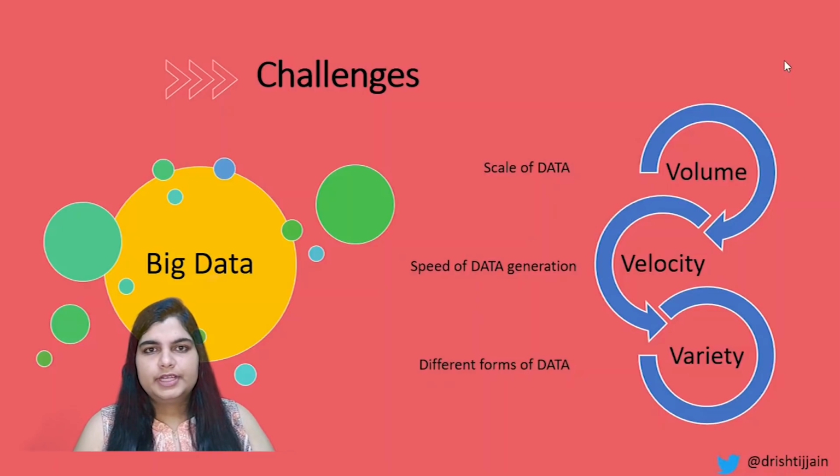Now that we have been talking about data, there are a number of challenges that come with data. And the reason is that the data that we deal with nowadays is all big data. Big data is nothing but numerous amount of data from a number of sources generated at a very high speed very frequently, and we need to handle that data such that we are able to make the most out of that data. The 3 key challenges that come when working with big data are volume, velocity, and variety. The very first one being volume. So the scale at which data is generated.